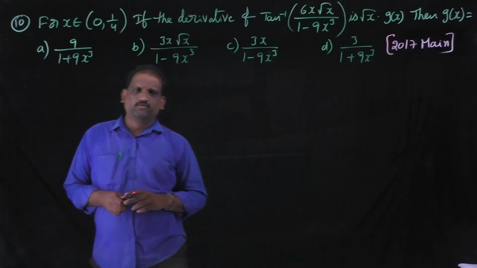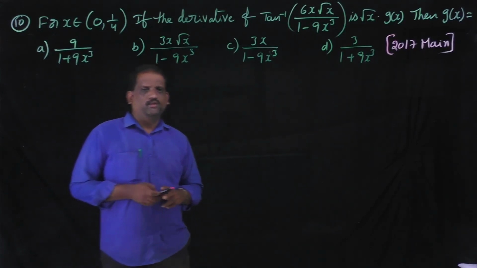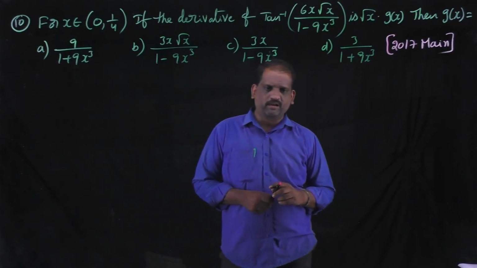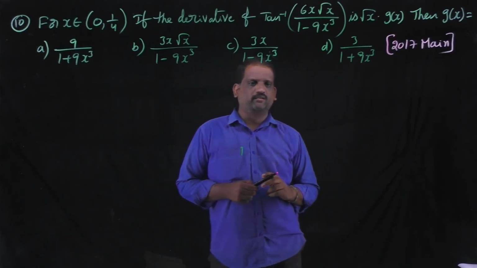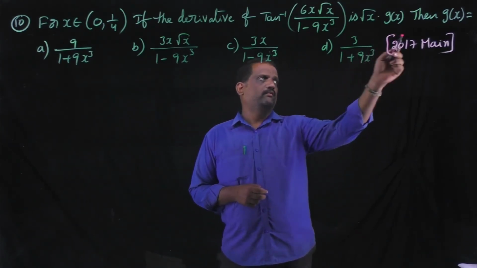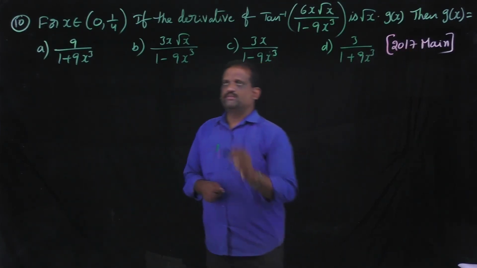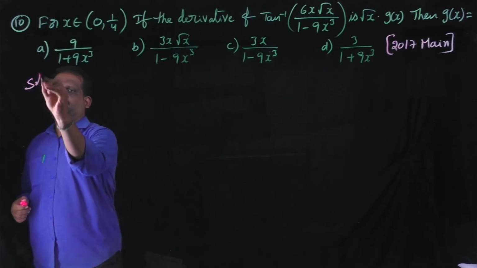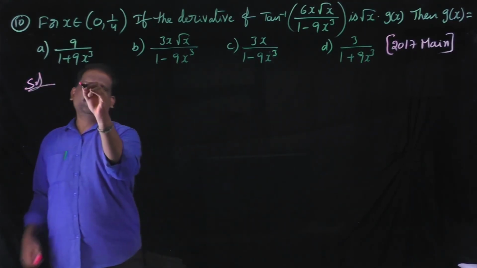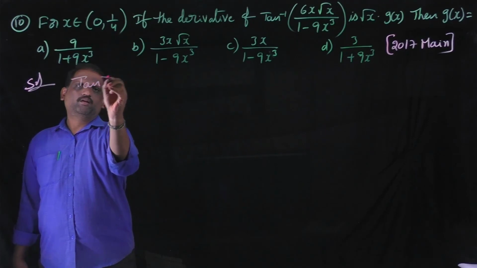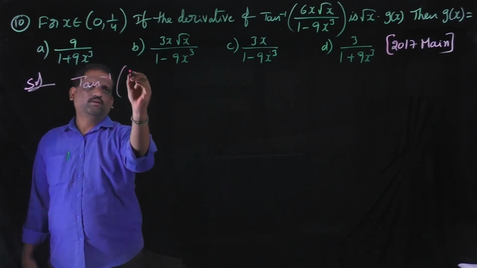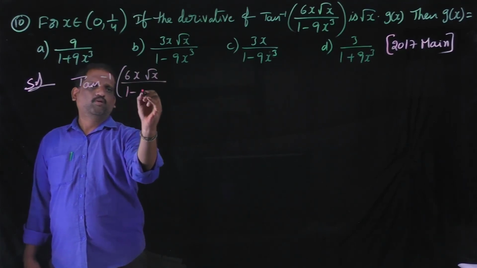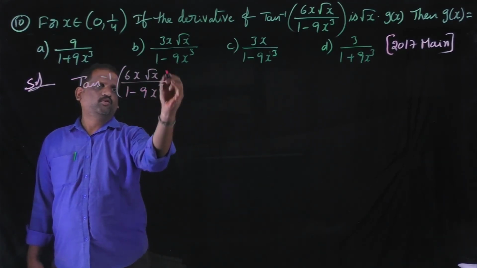Problem number 10. For x belongs to 0, 1 by 4, if the derivative of tan inverse of 6x into root x by 1 minus 9x cube is root x into g of x, then g of x is equal to, this is the problem, these are the options. Solution. Given tan inverse of 6x into root x by 1 minus 9x cube.